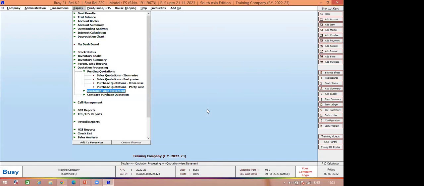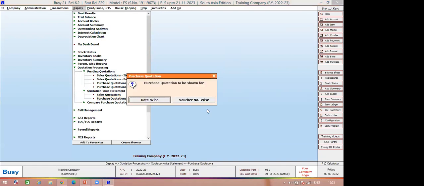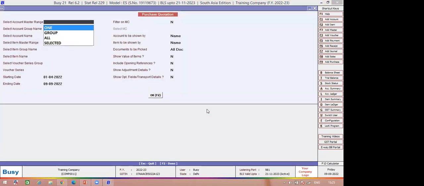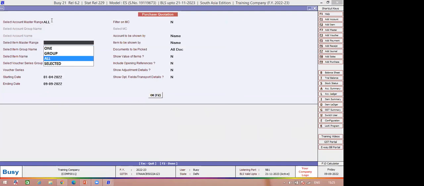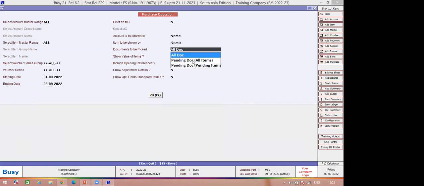So if I go to the quotation statement report, I can get the entire detail about the purchase quotation adjustment. Let's say I select one party, or select all parties, for example. Let's say select all items. I want to show the value. If I want to see the pending document, it will only show the pending documents that are not adjusted in the bill, challan or order. Or if I want to see the pending document for a pending item, only the pending item. Maybe in a quotation there may be 2-3 items.